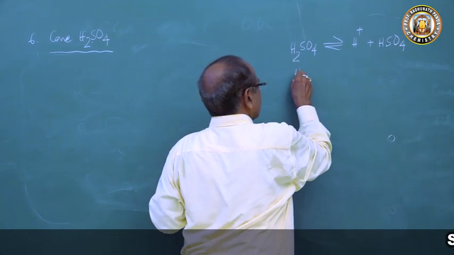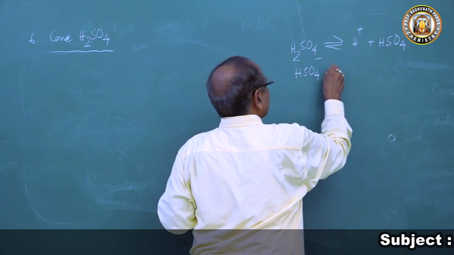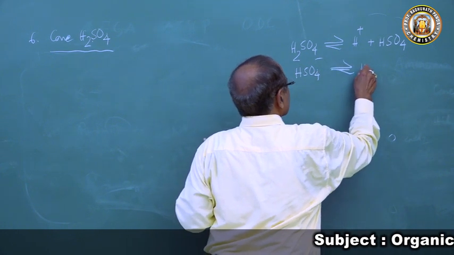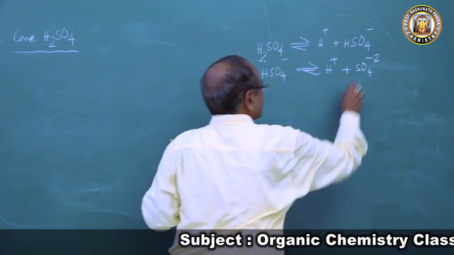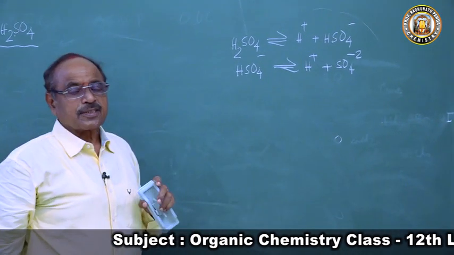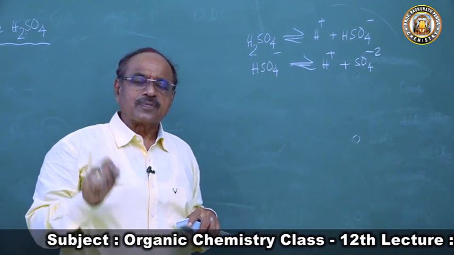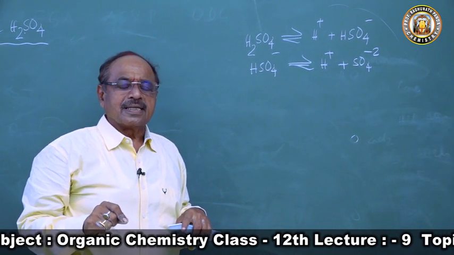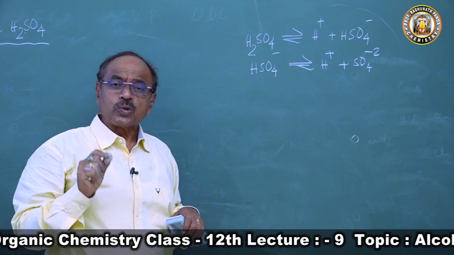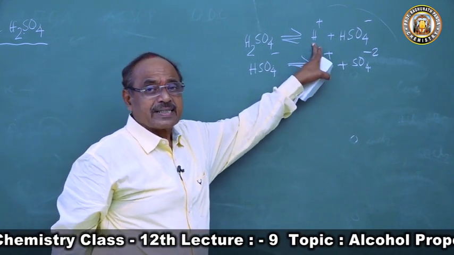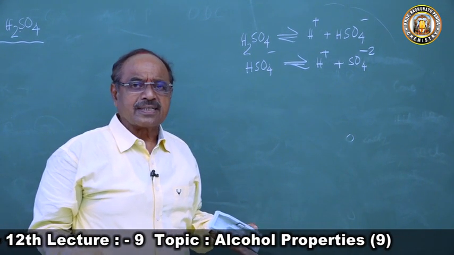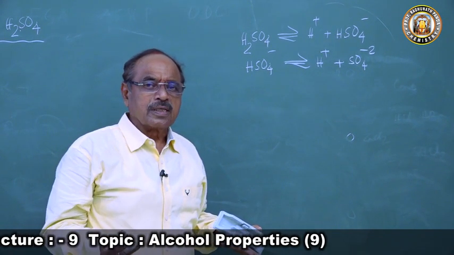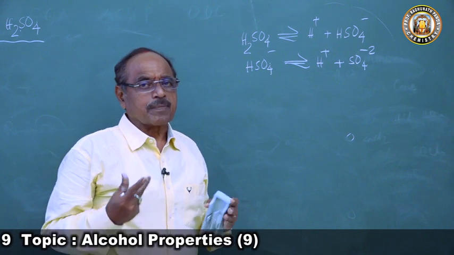This HSO4 minus again has the ability to dissociate to produce H plus and SO4 minus 2. So it is a dibasic acid. That means concentrated sulfuric acid, being a strong acid, remains in a dissociated state and has the ability to donate a proton to take part in the reaction.